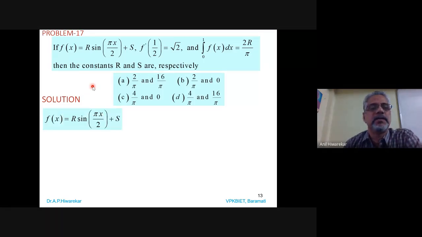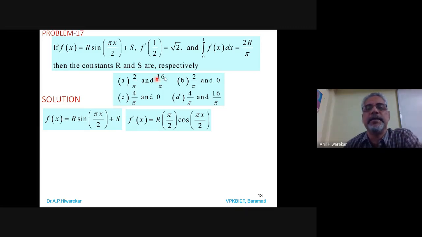So f of x is given as r times sine of pi x by 2 plus s x. Then we find its derivative, f dash of x. The derivative of sine is cos. So the derivative of r times sine of pi x by 2 plus s: s is constant, so the derivative will be cos of pi x by 2 into the derivative of pi x by 2, which is pi by 2. And r is constant, and the derivative of s is 0. So we are getting f dash of x as this value. I think you are able to get this.